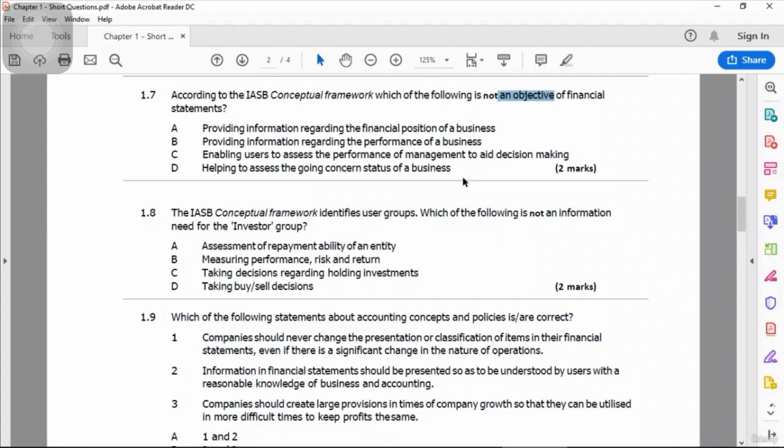So D is the answer, that it is not the objective of financial statements to assess the status of a business as a going concern. All A, B, C, they are correct. They are the objectives.